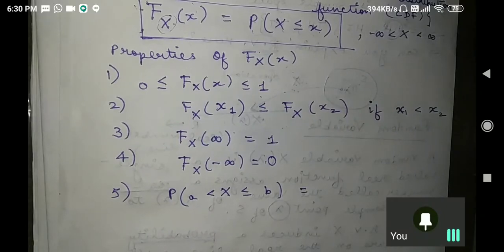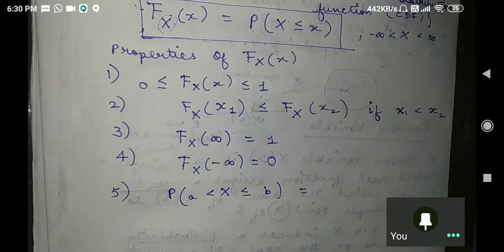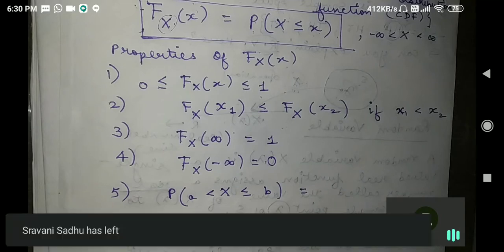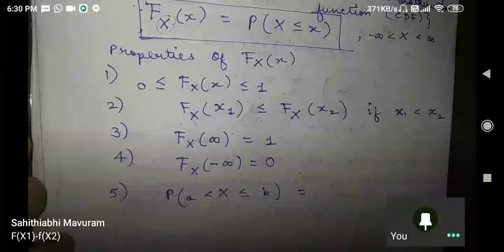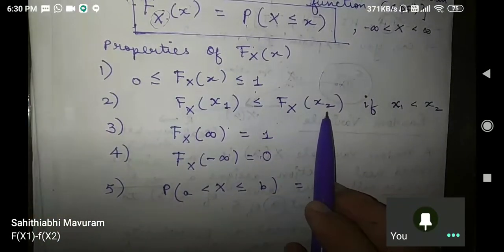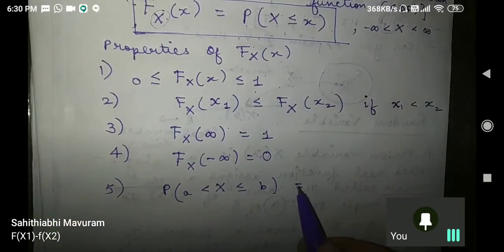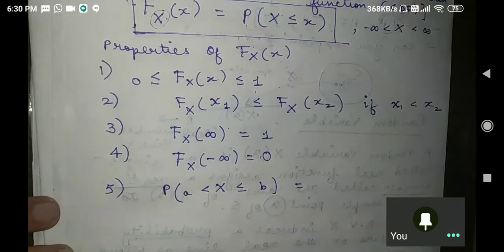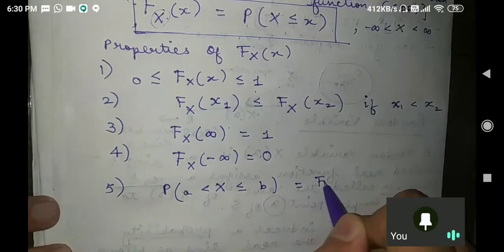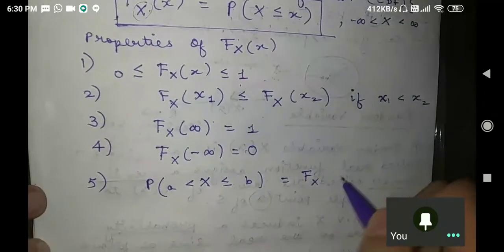How can I write this? You know this. It is easy. Yeah, F_X(x1) minus F_X(x2). Very good, Mauram. What he wants to say is that F_X of B